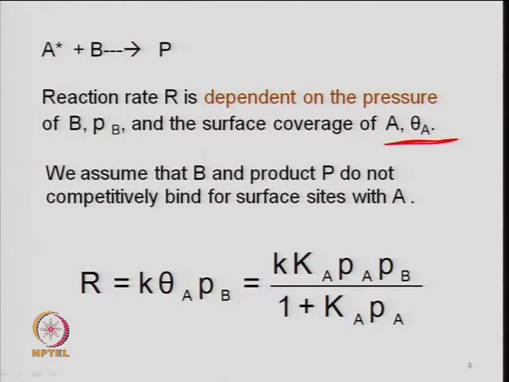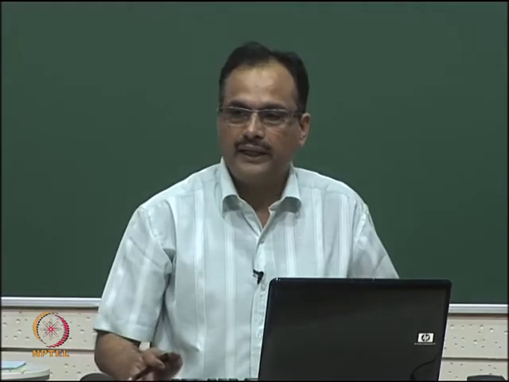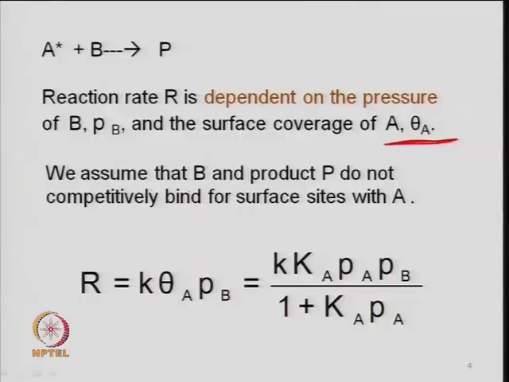So, we assume here that B and the product do not competitively bind for the surface sites with A. Another mechanism can be devised based on this also, where B is also adsorbing, but it is a weak adsorption. As I said last time, the species which does not adsorb on the surface will not appear in the denominator of the rate equation. In other words, it is weakly chemisorbed. The species which is strongly adsorbed will appear in the denominator and affect the rate.